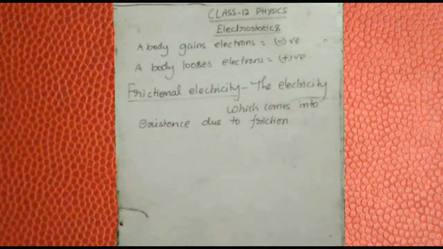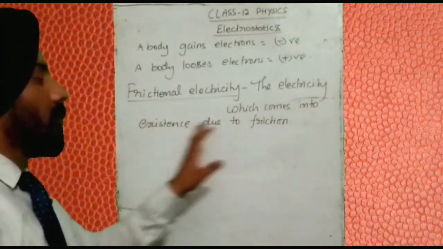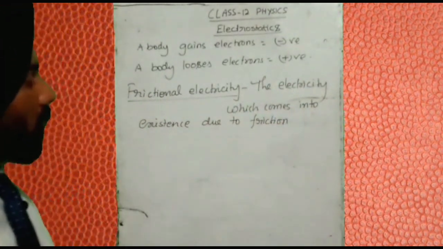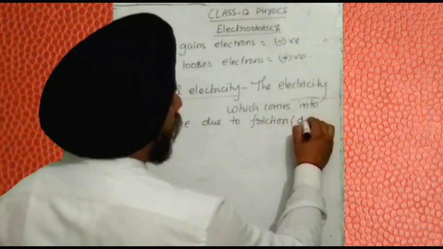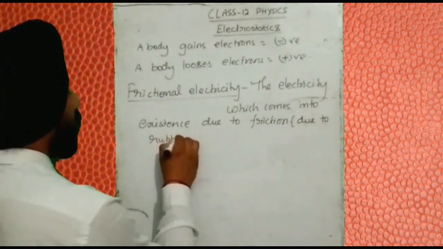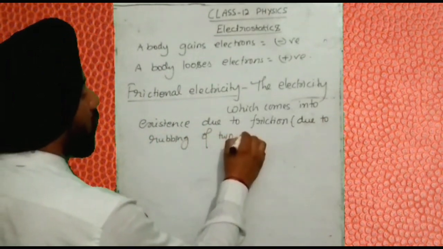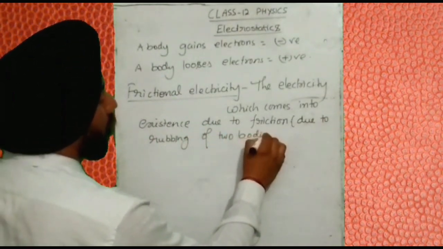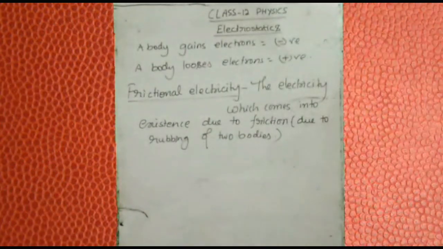What is frictional electricity? Frictional electricity is the electricity which comes into existence due to friction, that means due to rubbing of two bodies.